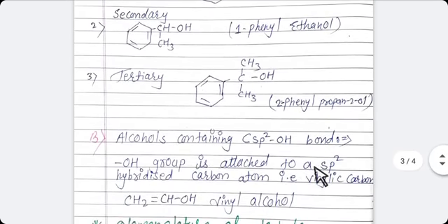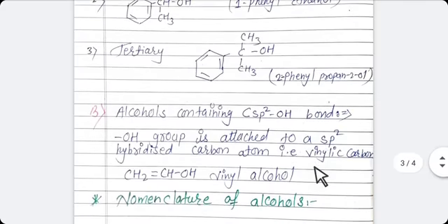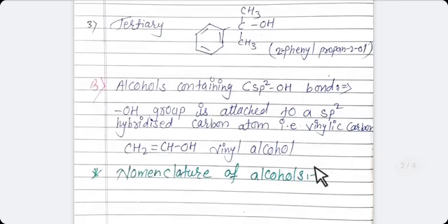Now, the next type is alcohol containing sp2 hybridization. Means the OH group is attached to an sp2 hybridized carbon atom, and this carbon atom is known as vinylic carbon, as you have seen in the example vinyl alcohol.